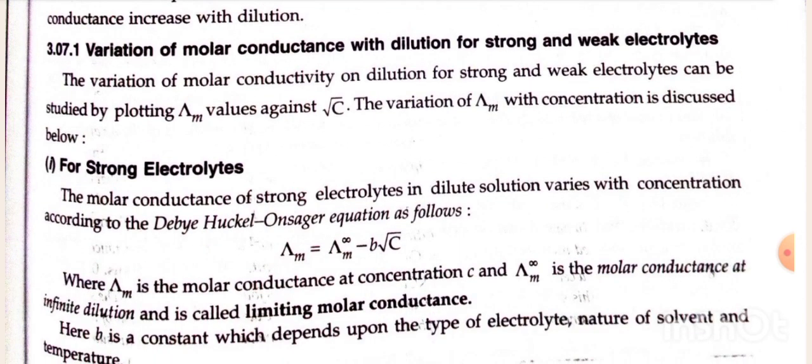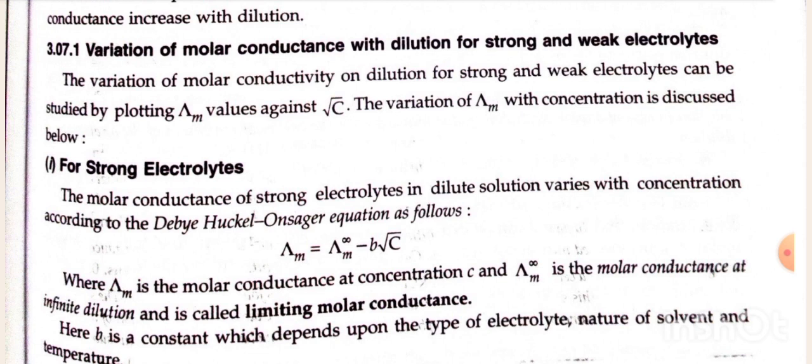Variation of molar conductance with dilution for strong and weak electrolytes. The variation of molar conductance on dilution for strong and weak electrolytes can be studied by plotting lambda m values against concentration in root c. The variation of lambda m with concentration is discussed below.